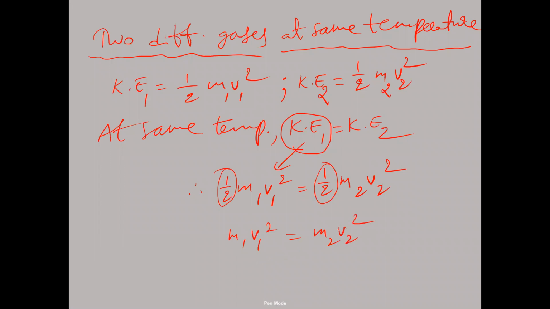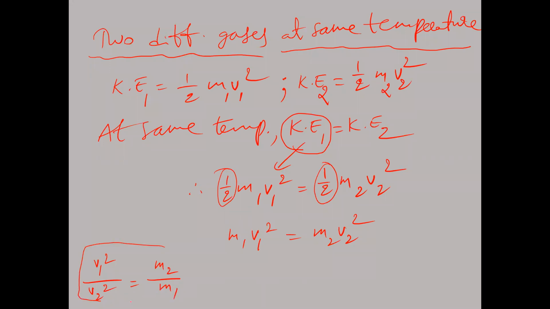Then what we can take now here? v2 square you take left hand side. Then we get v1 square by v2 square is equal to m2 divided by m1.